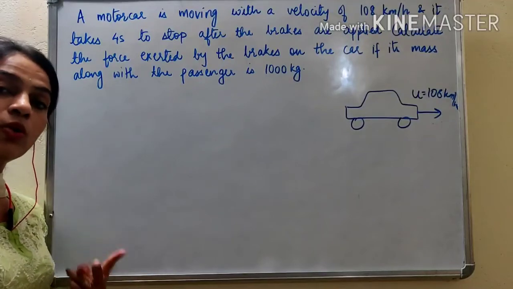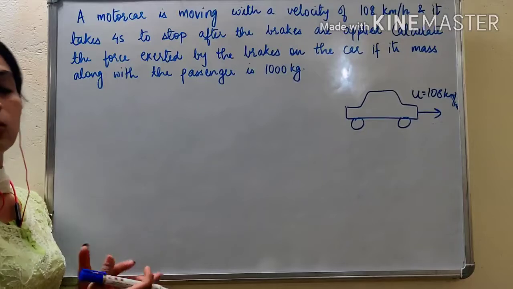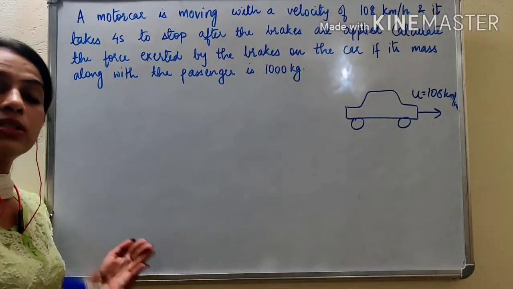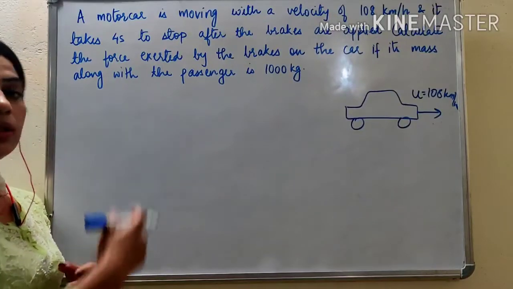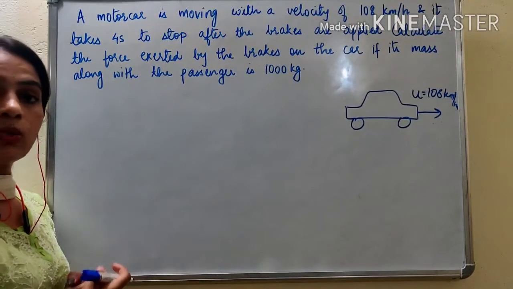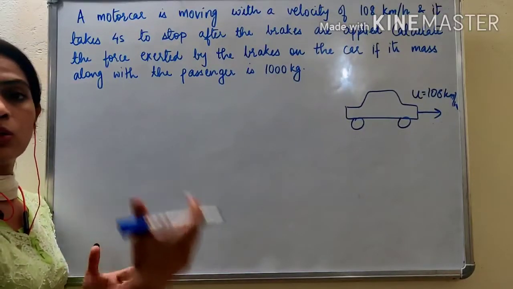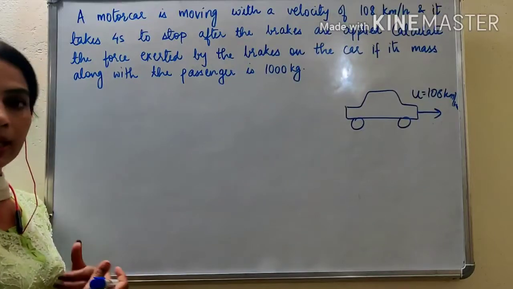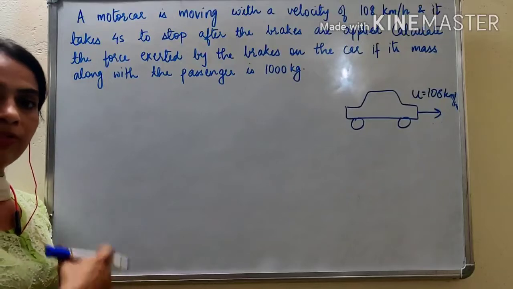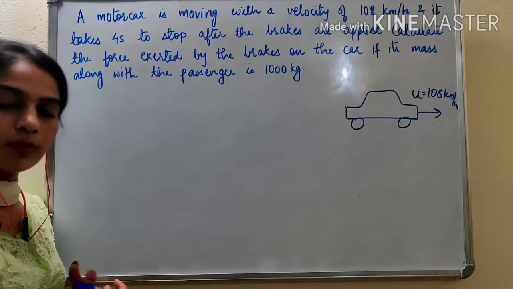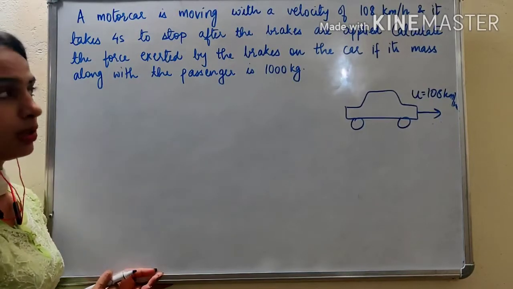Now acceleration we know are of two types. When velocity increases, then it is known as positive acceleration, and when the velocity decreases, it is known as negative acceleration or retardation. So here in this case, the initial velocity was 108 km per hour and the brakes are applied, so the car will stop after 4 seconds. So the final velocity is 0. Initial velocity was something, final velocity is 0, that means it has reduced. So obviously we know that this is a case of negative acceleration or retardation.